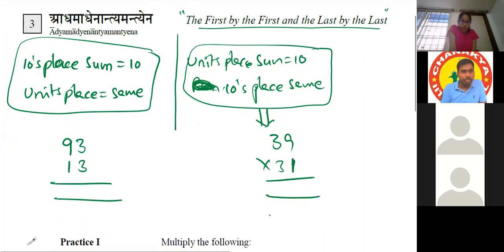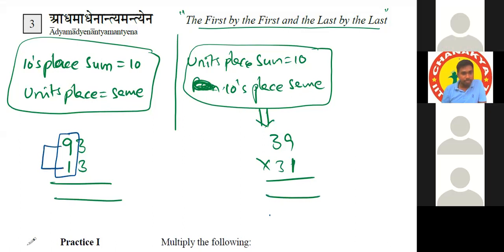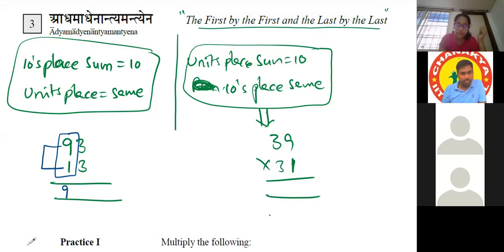Here, the tens place digits are 9 and 1. Simply do 9 ones are 9.